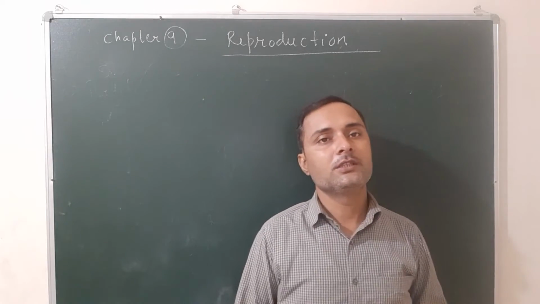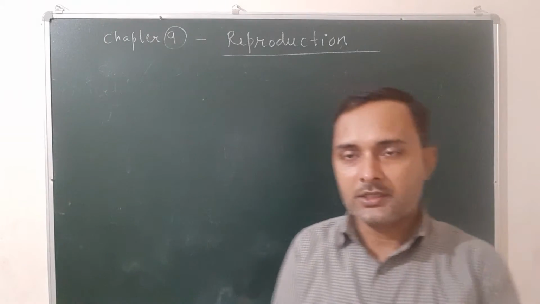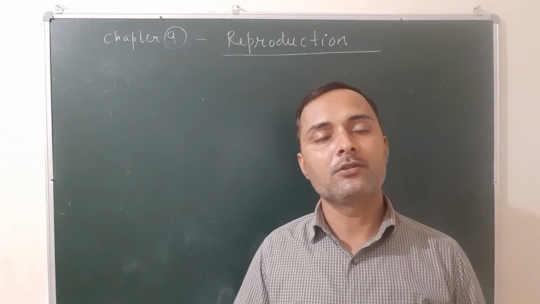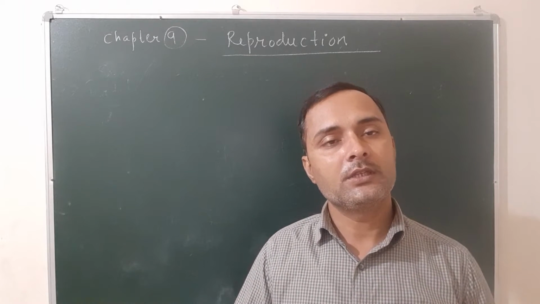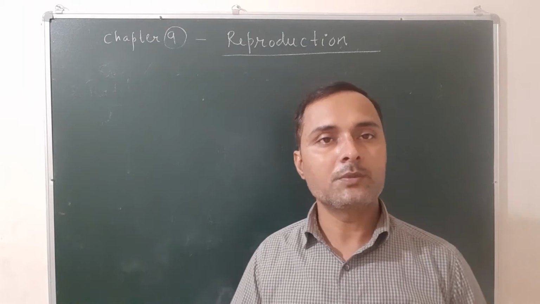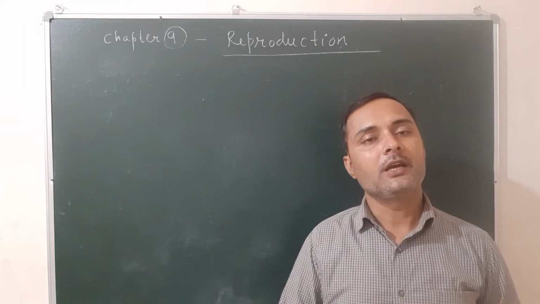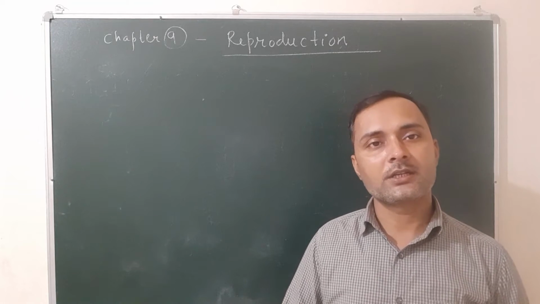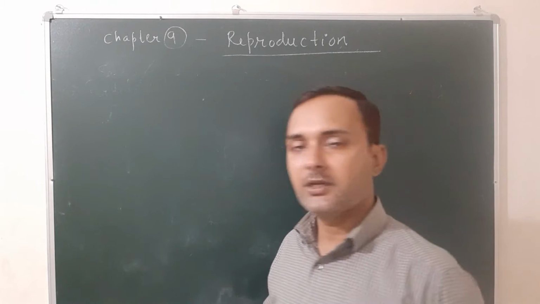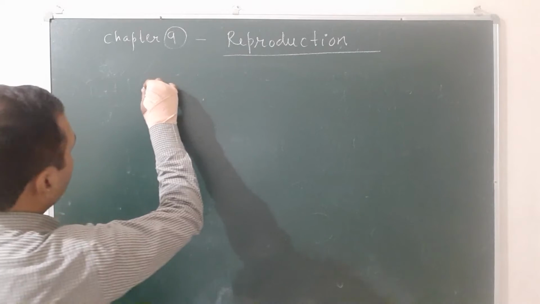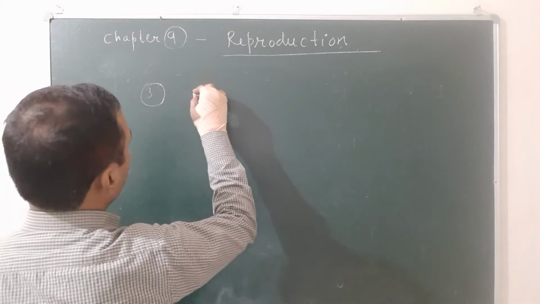Good morning, students. Let's continue chapter 9, that is reproduction. In this class, we are going to discuss the steps of sexual reproduction, the first two of which, production of gametes and fertilization, are already explained. Now, in this class, we will discuss development of an embryo, that is the third step of sexual reproduction.